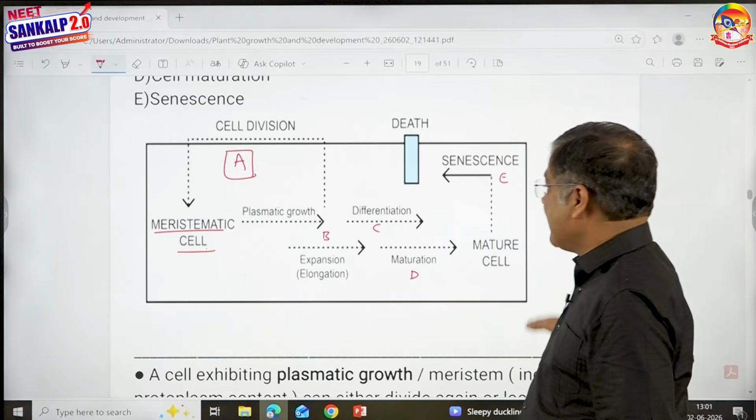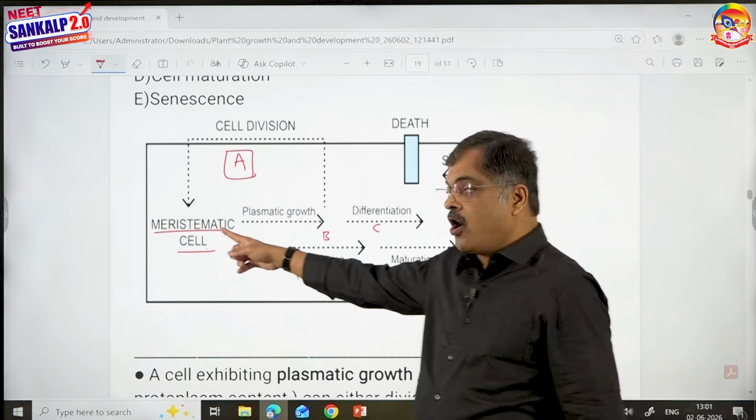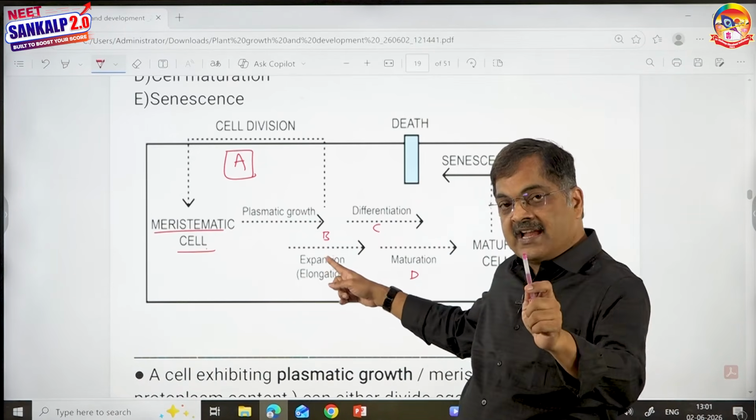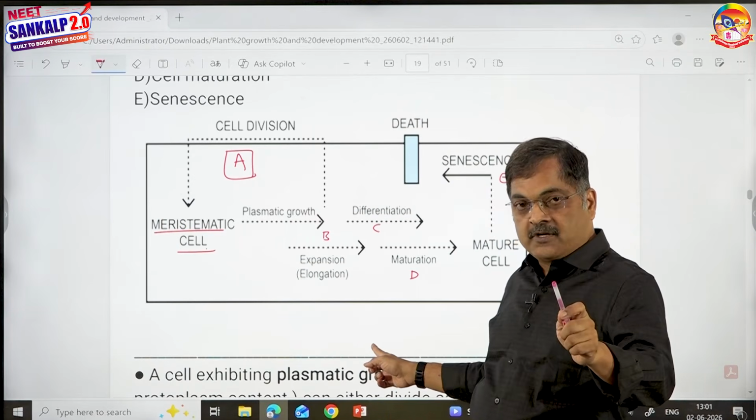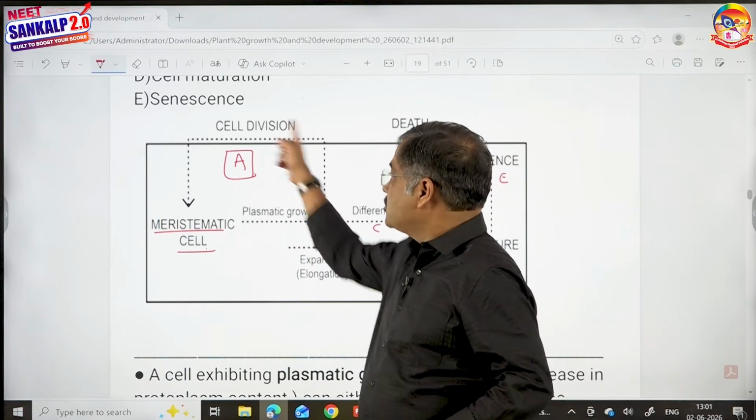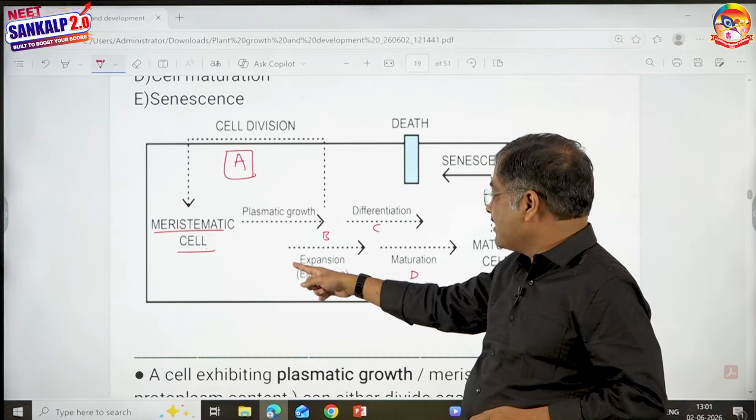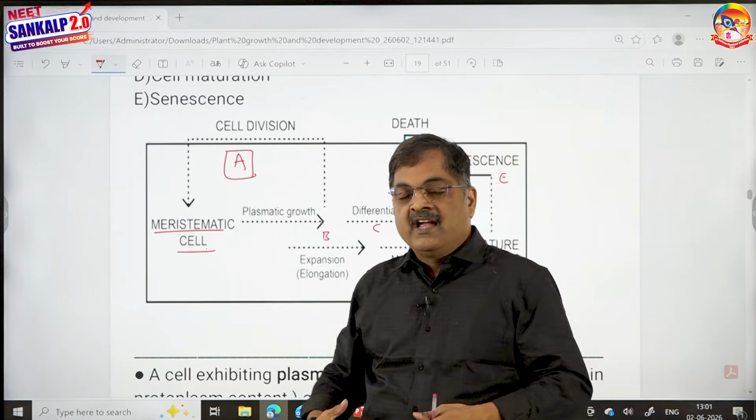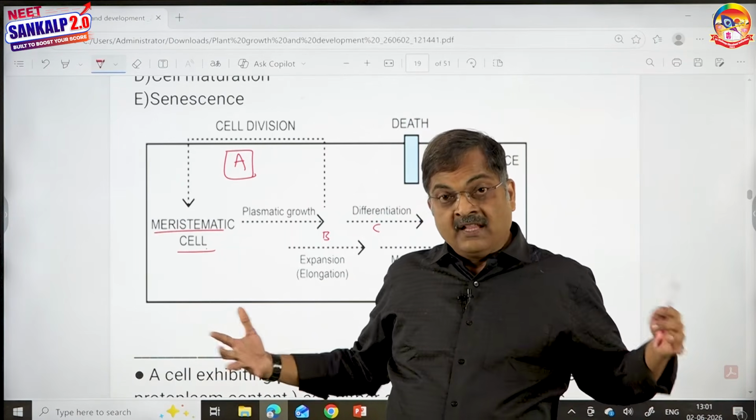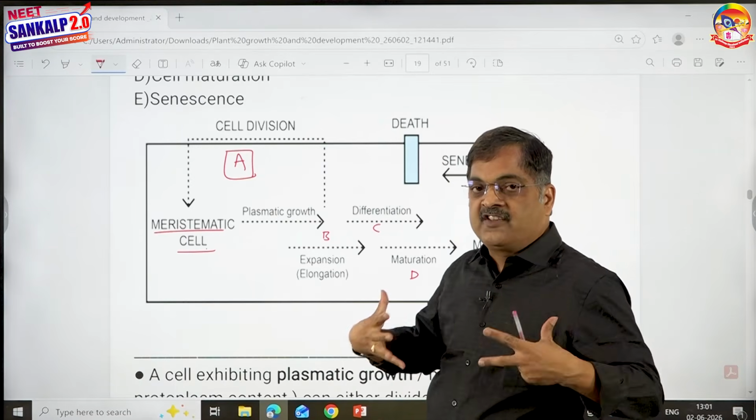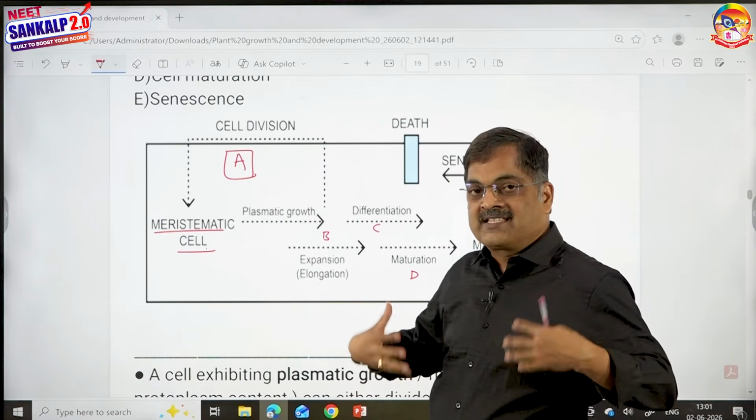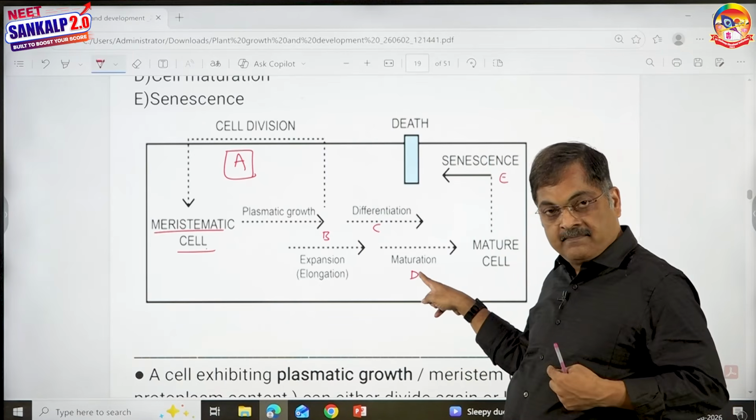If you observe this graph carefully, children, there are two options for meristematic cells in its development. Either it can divide or it may lose the power of division. When it divides, it is shown like this. When it loses the power of division, the first thing it does is it's going to elongate. Then after that, it is going to start performing specific functions, undergoing maximum protoplasmic modifications, maturation.